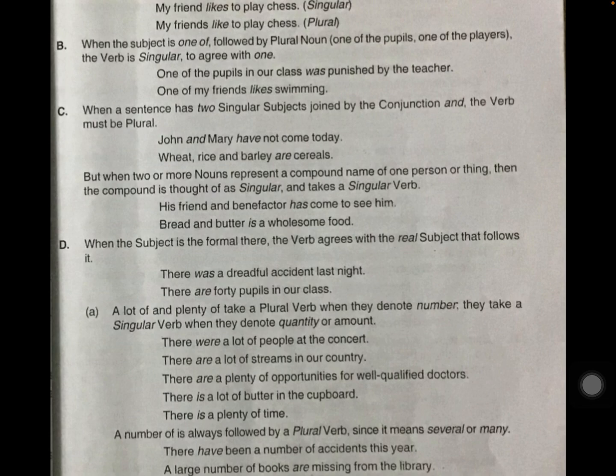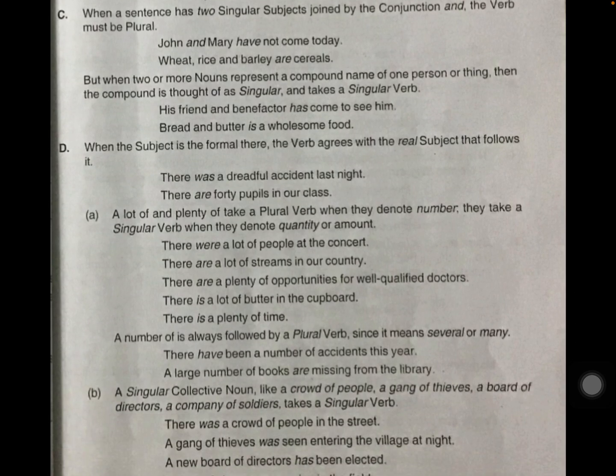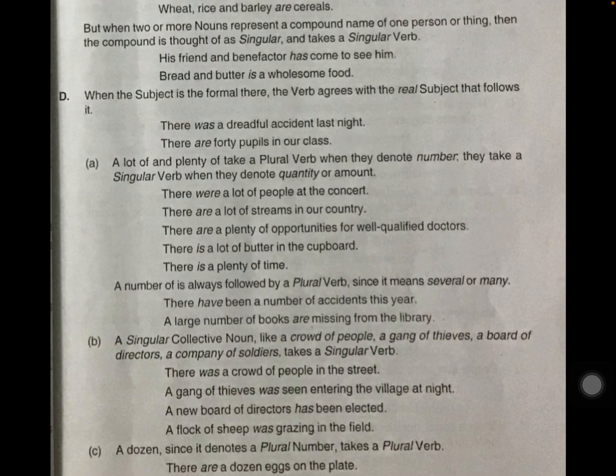When the subject is the formal "there," the verb agrees with the real subject that follows it. So, there was a dreadful accident last night. So in some place it happened. When the subject is also formal, then the verb also follows it. So there, as per the situation, it comes, children.